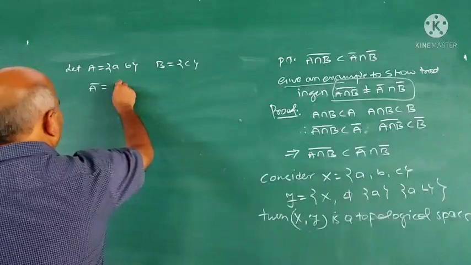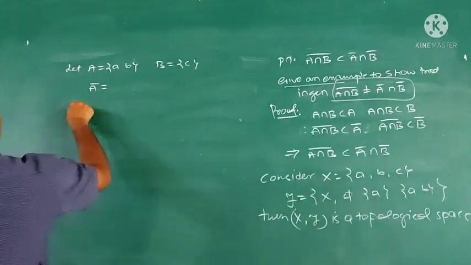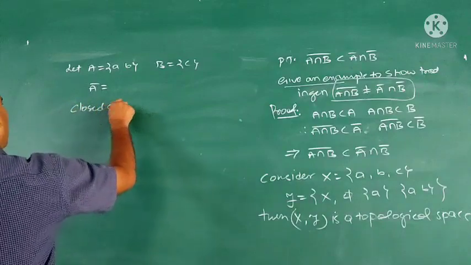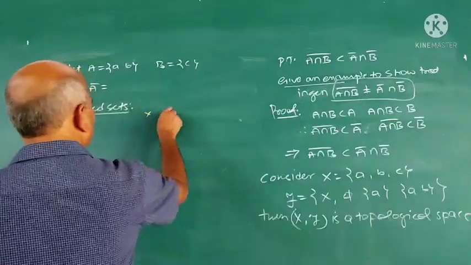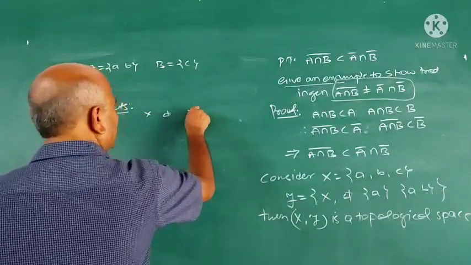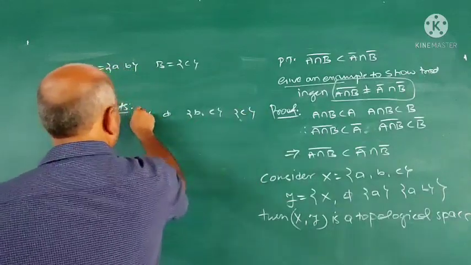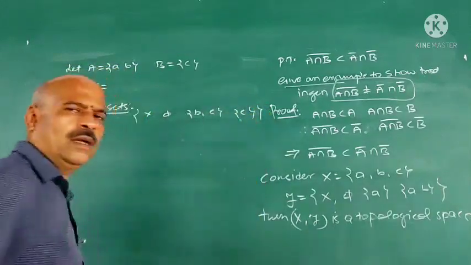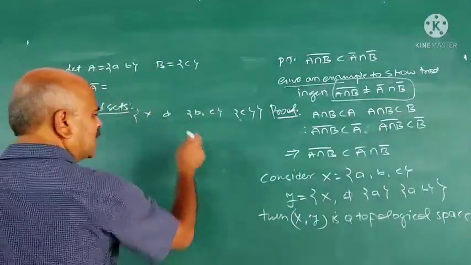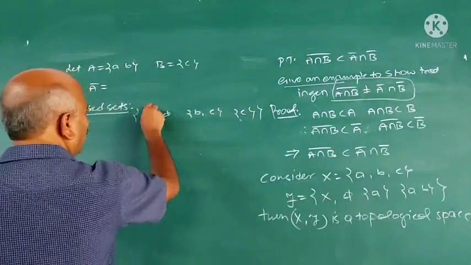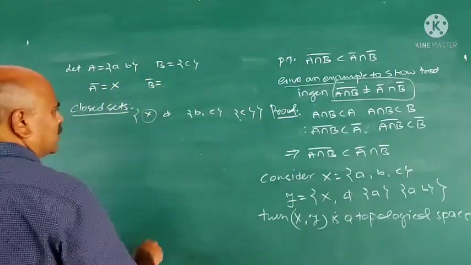A closure is the intersection of all the closed sets containing A. First we write the closed sets. What are the closed sets with respect to this topology? X minus X is phi, X minus phi is X, X minus {a, b} means {c}. These are the closed sets. You know the definition of closed sets. Now A closure is the intersection of all the closed sets containing A. Only X contains A here. A closure is X.